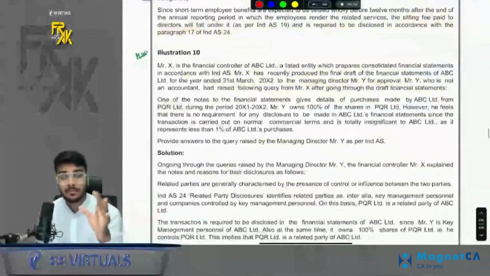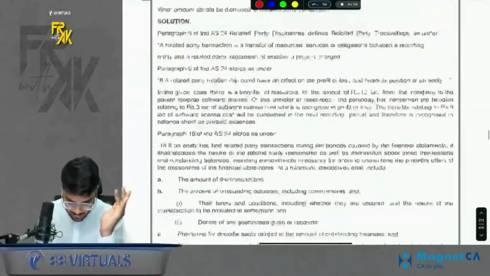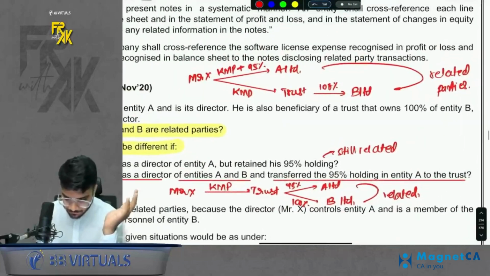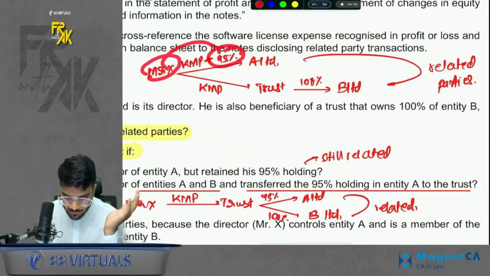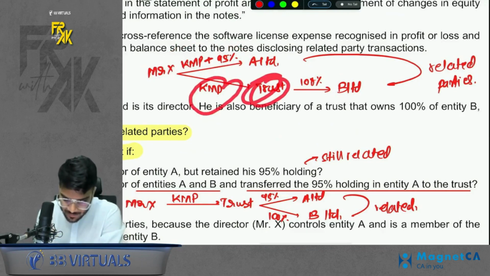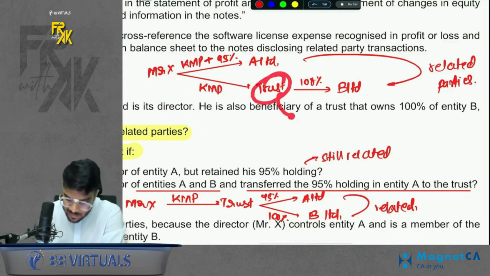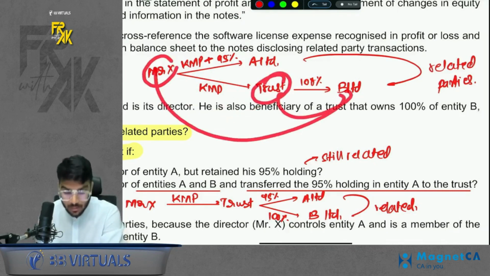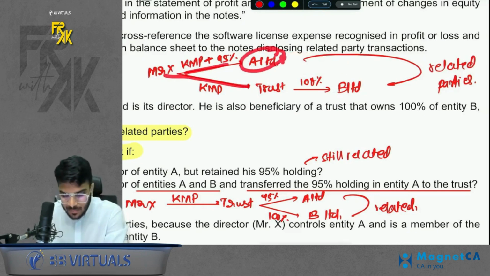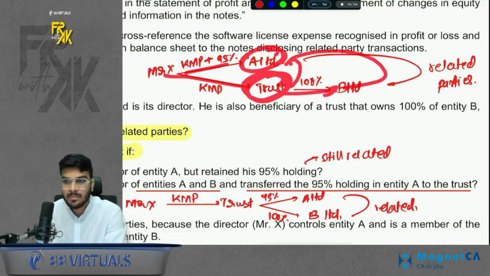Then for the remaining questions, just give a read. Please do give a read for the remaining questions. I'm just taking up the important ones. Here question number 2 is there. X has control in one company and is a KMP in the trust, and the trust has a subsidiary. See, if X is related to the trust, it also includes the subsidiary. So X will also be related to B Limited. Now they're asking whether A and B are related. Yes. See, one side control, one side KMP works now. So A and trust are related. The company also includes subsidiaries, so A and B are also related.